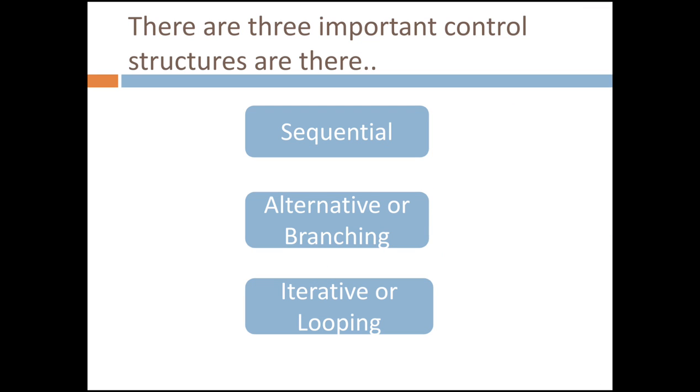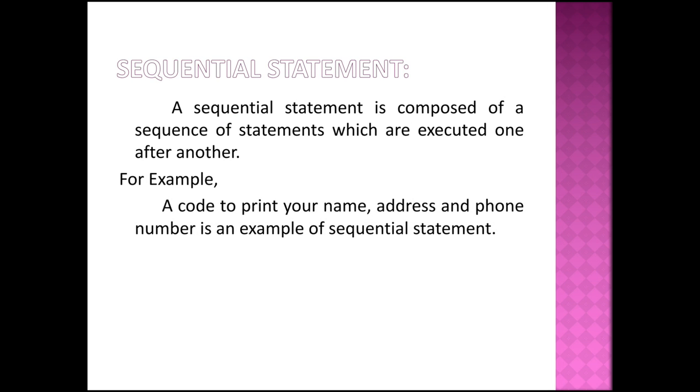There are three important control structures: the first is the sequential control structure, the second is the alternative or branching control structure, and the third is the iterative or looping control structure. These three important control structures are available in Python. The first one is the sequential statement. Sequential statement means the statements will be executed one after another, sequentially.